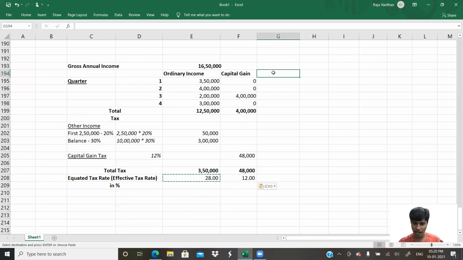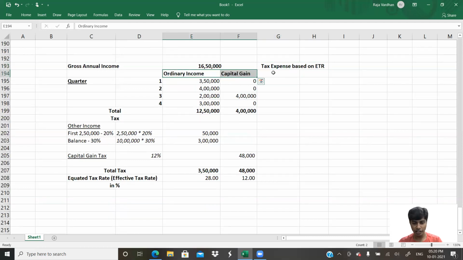Okay. I can actually add right next to it in here only. Let me put it here. Tax expense based on ETR, effective tax rate or expected tax rate. Now we would have to do this for ordinary income and capital gain separately. And I would also have my total tax column. Yes, I will have 3 columns.